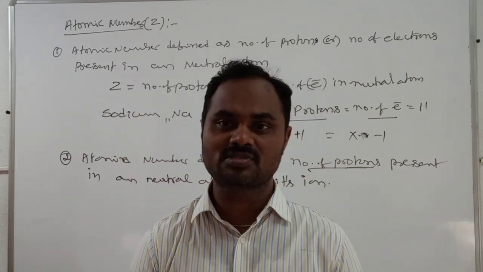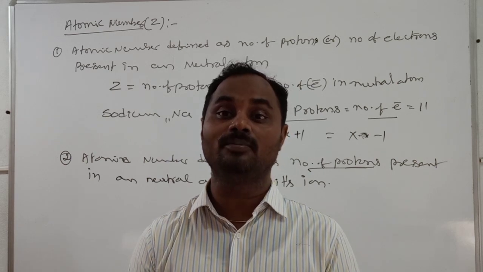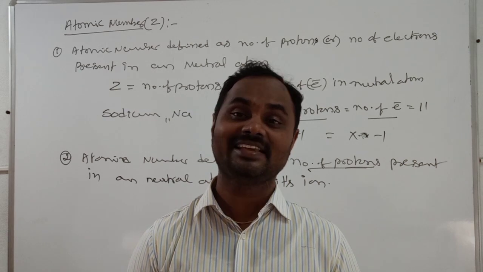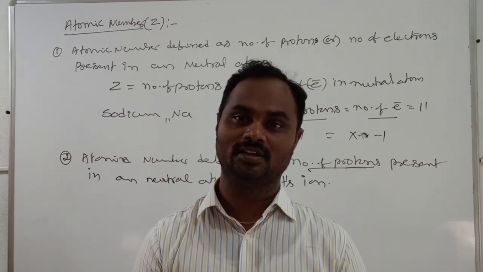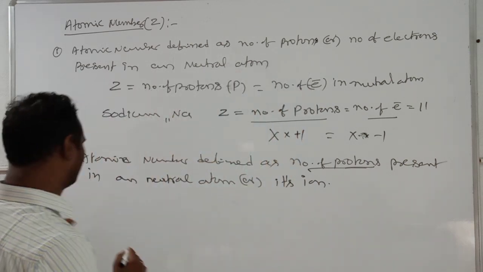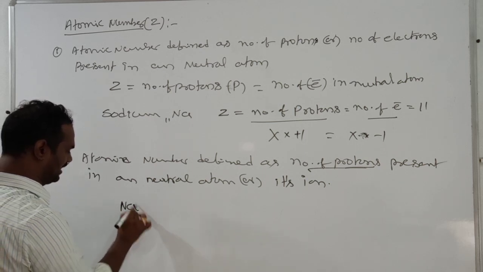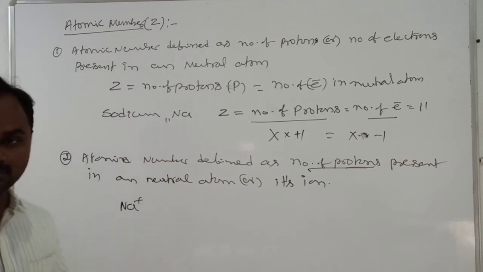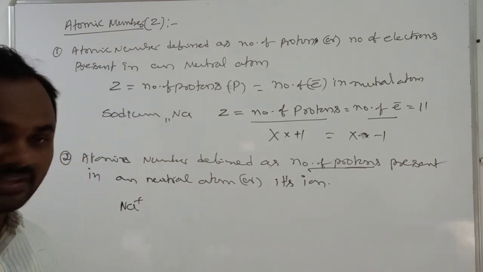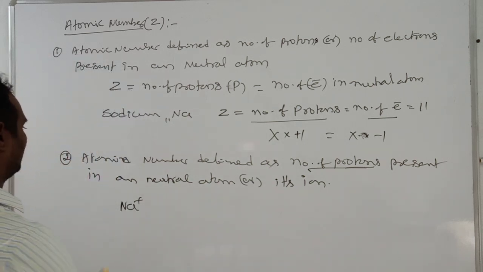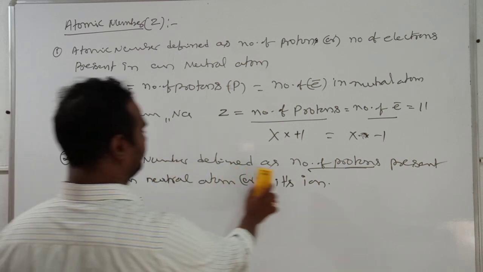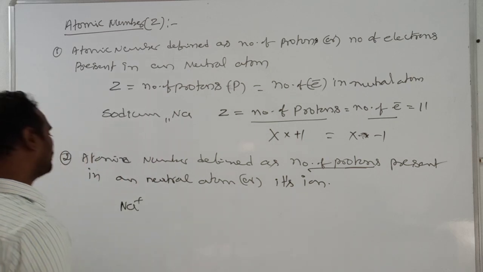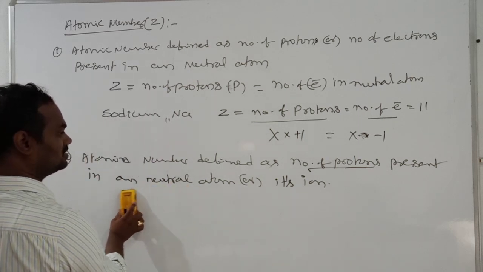How is it formed? A cation is formed by the loss of electrons. An anion is produced by the gain of electrons. Carefully see. Suppose I take Na+. What is the meaning of Na+? We have to see. To understand this, I will take some examples. The second definition: atomic number is defined as the number of protons present in a neutral atom or ion.